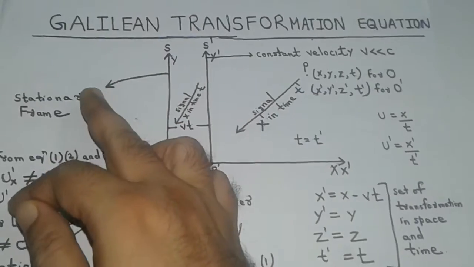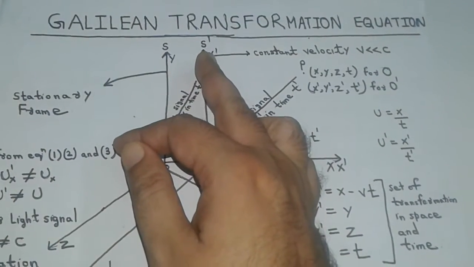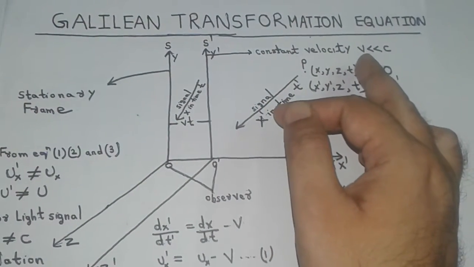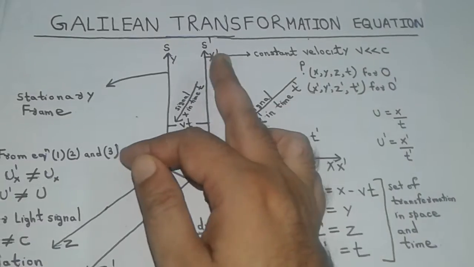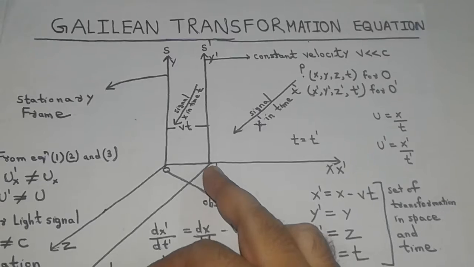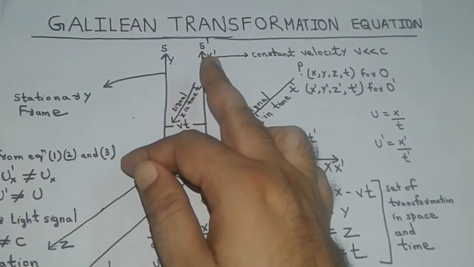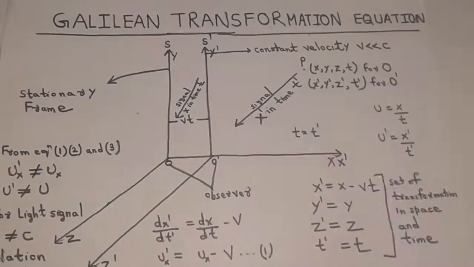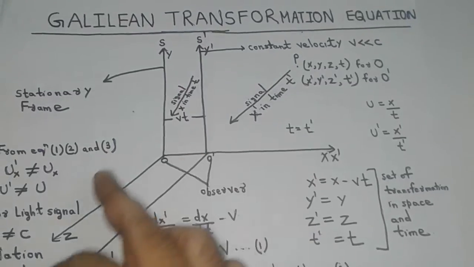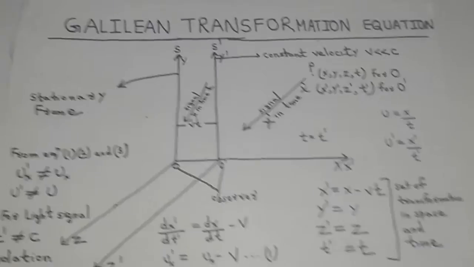Let frame S be the stationary frame and frame S dash be moving with constant velocity v, which is much lower than the velocity of light, in the x direction. Let O and O dash be two observers in frames S and S dash respectively. Let at time t equal to 0 seconds, the two frames S and S dash coincide with each other.